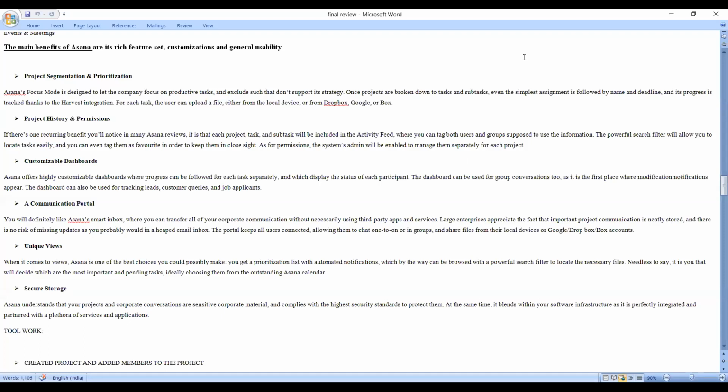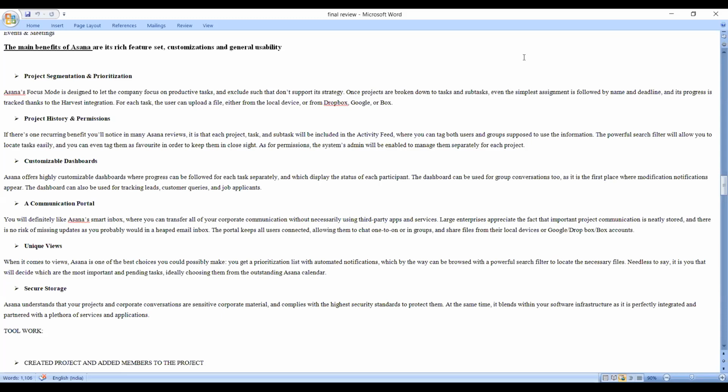As for permissions, the system's admin will be unable to manage them separately for each project. Customized dashboards. Asana offers highly customizable dashboards where progress can be followed for each task separately and which display the status of each participant. The dashboards can be used for group conversations too, as it is the first place where modification notifications appear. The dashboard can also be used for tracking leads, customer queries, and job applications.